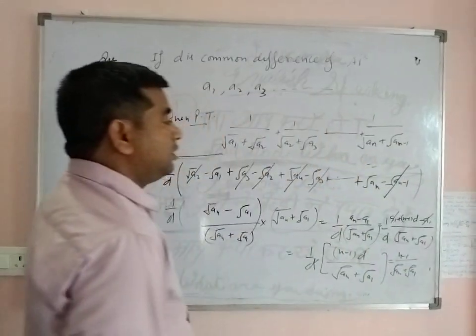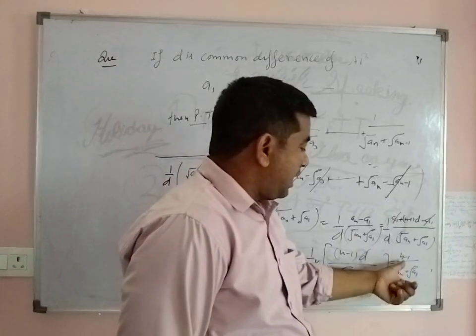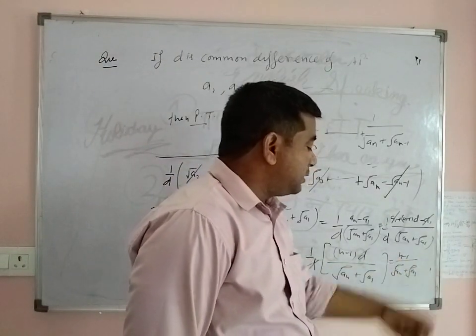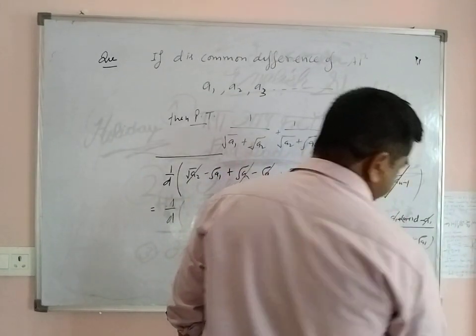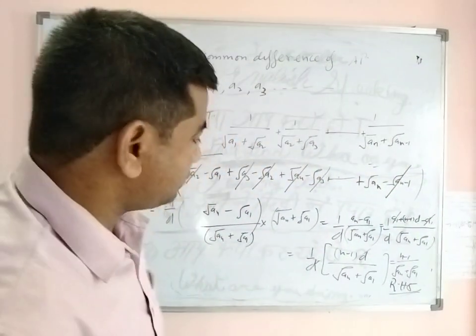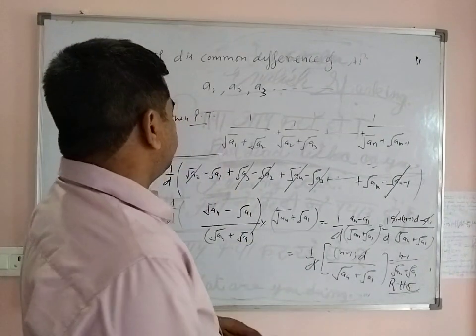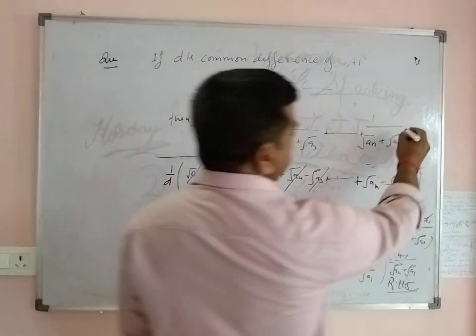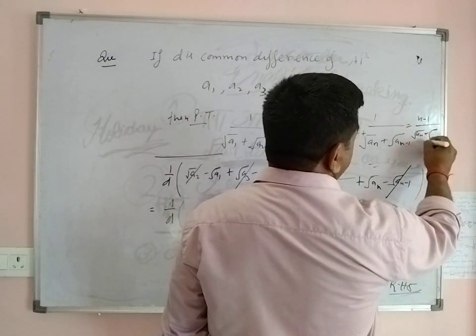This is the right hand side of the problem: n minus 1 upon root an plus root a1. This is the solution of this problem. Here the right hand side was n minus 1 upon root an plus root a1.